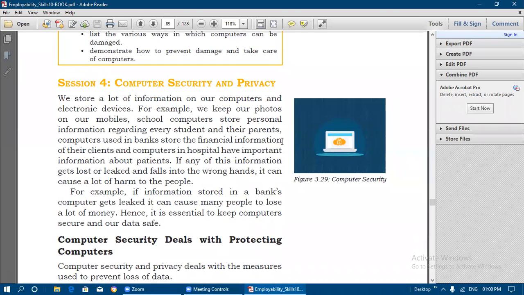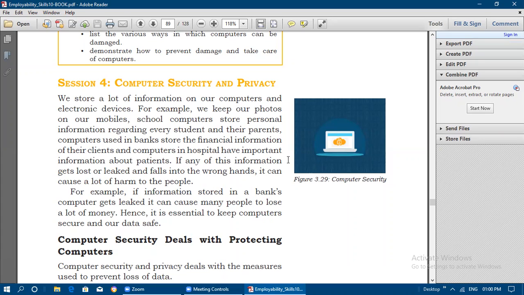Now we are going to see the next session, that is session 4, computer security and privacy under ICT skills. Okay, so we store a lot of information on our computers and electronic devices. For example, we keep our photos on our mobiles. School computers store personal information regarding every student and their parents' information, and computers used in banks store the financial information of their clients, and computers in hospitals have important information about their patients.